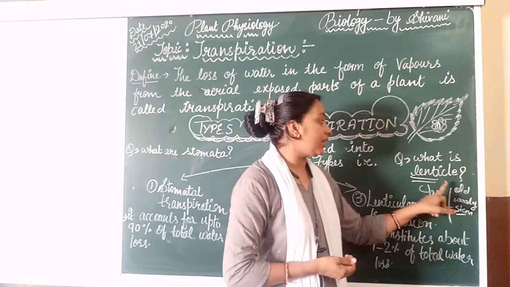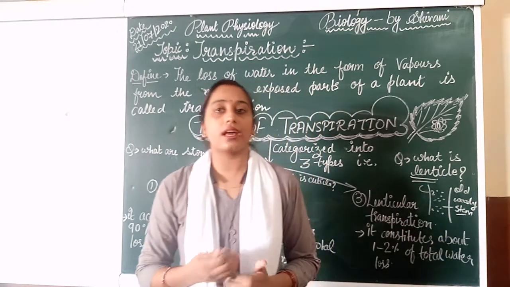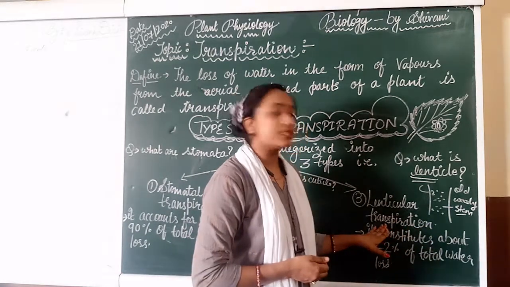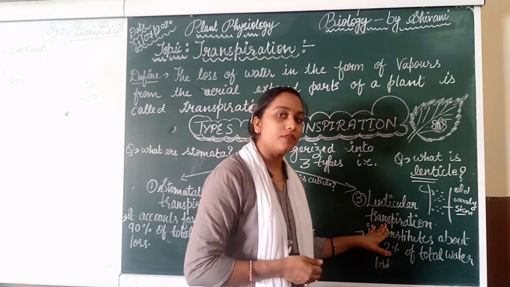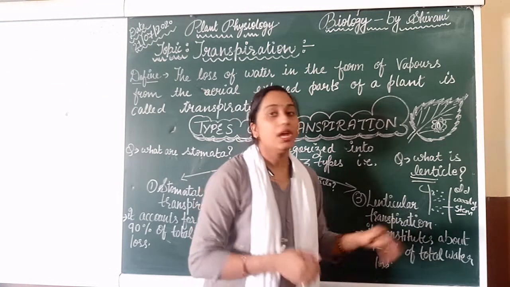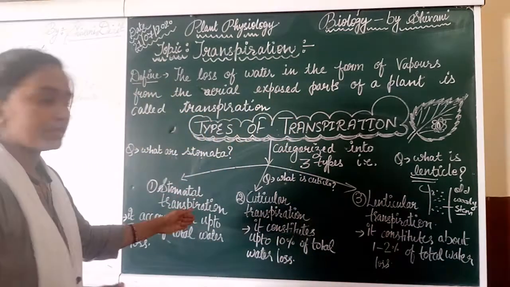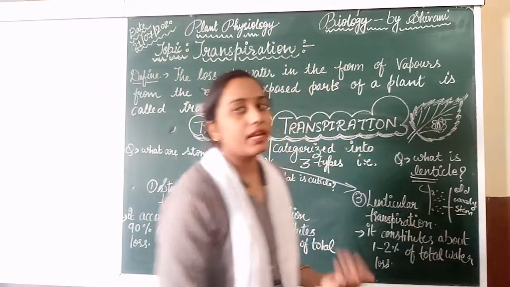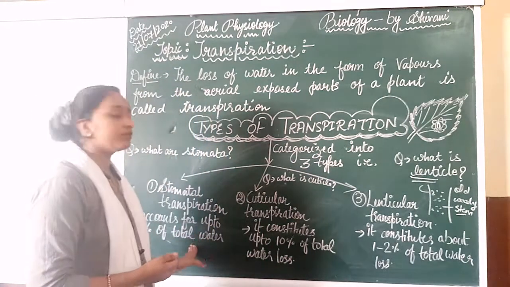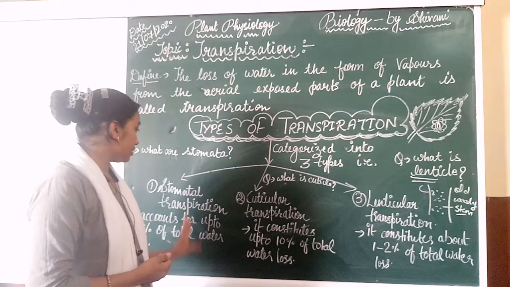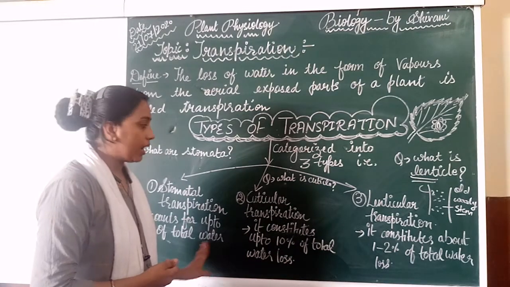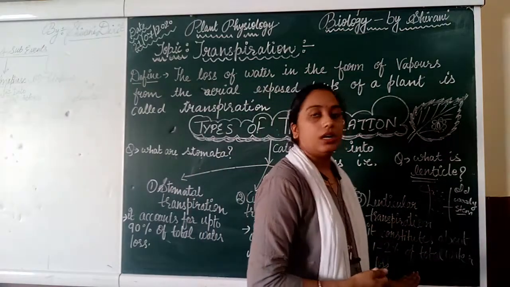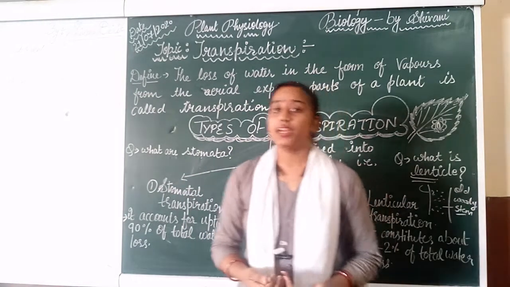These lenticles are made up of dead cells and they are helpful in lenticular transpiration. So here are the three questions: what is stomata, what is cuticle, and what is lenticle. Then we have to understand what type of transpiration is done by each.